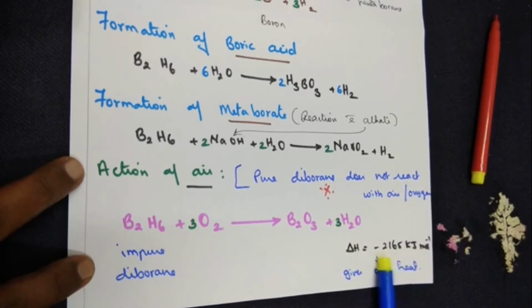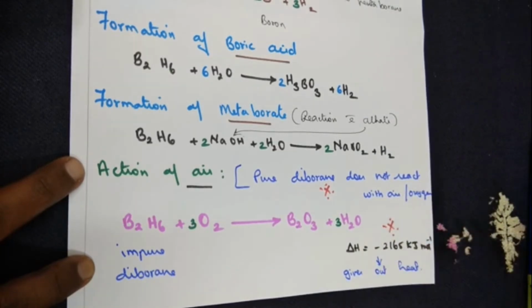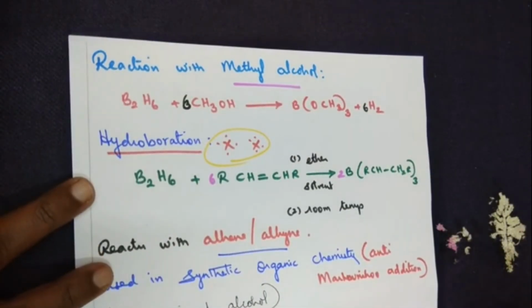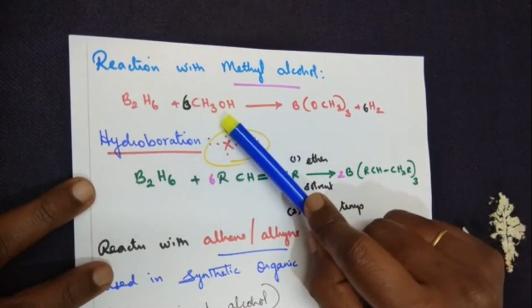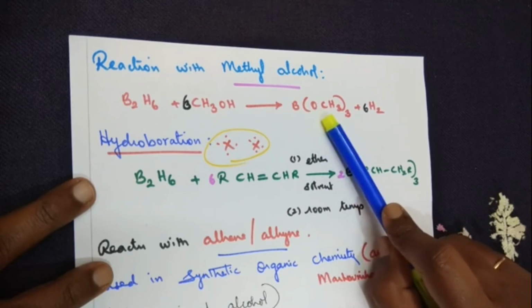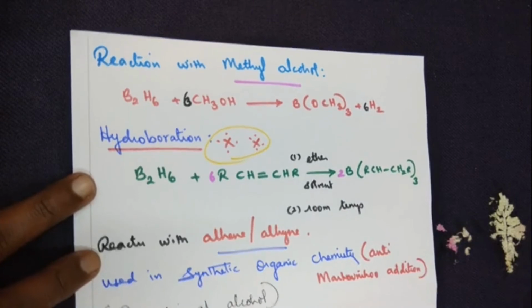And in terms of 1 mark point of view, here again you have to know this, that the amount of energy released is minus 2165 kilojoules per mole. Next we'll move on to reaction with methyl alcohol. So diborane, when you treat with a methyl alcohol, you get alkyl borate, along with the hydrogen being released here.